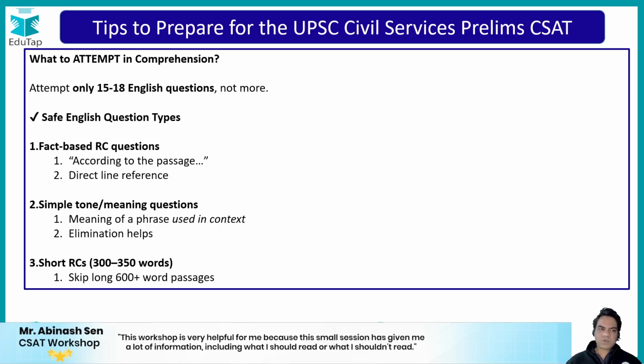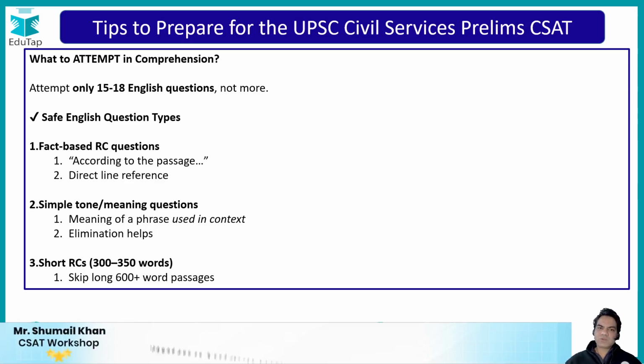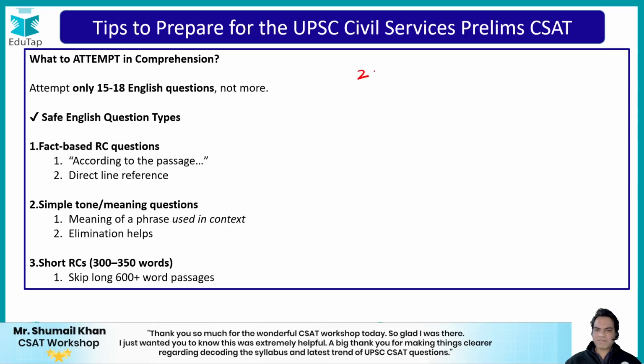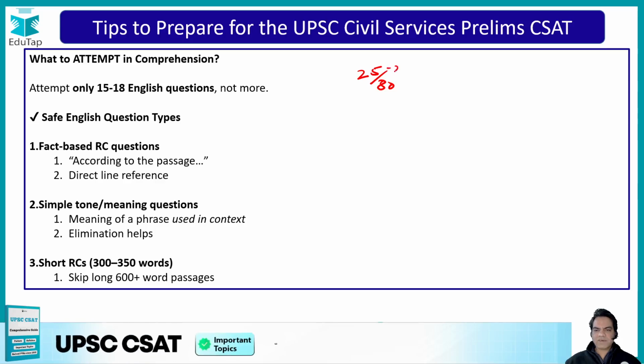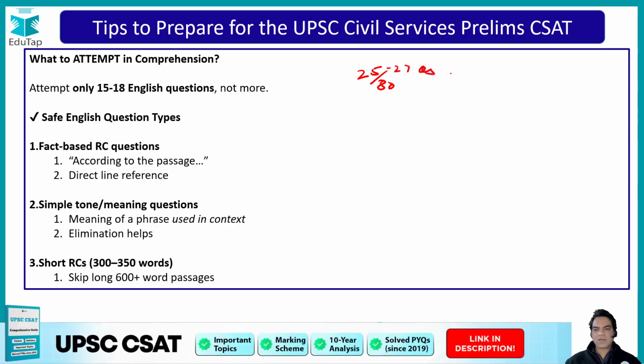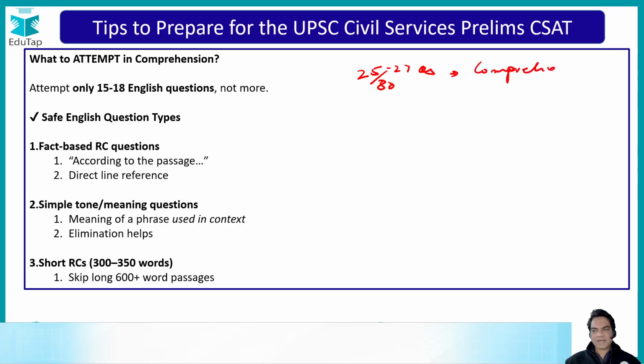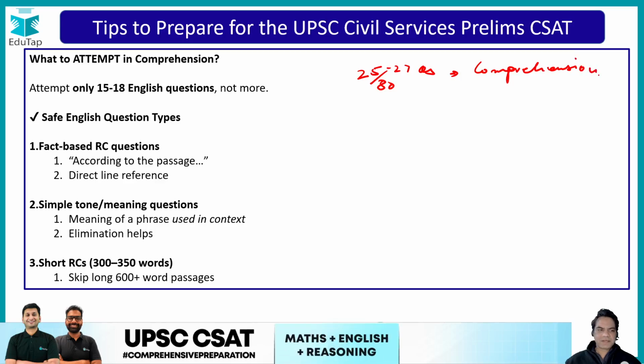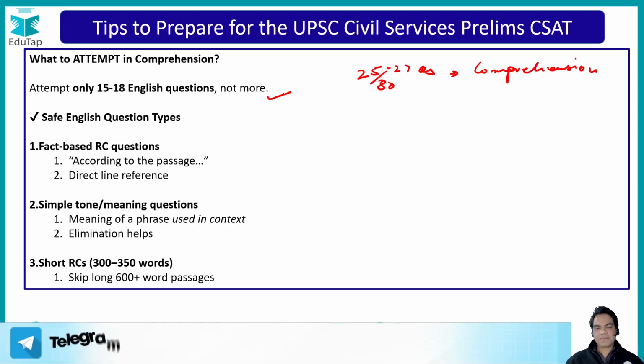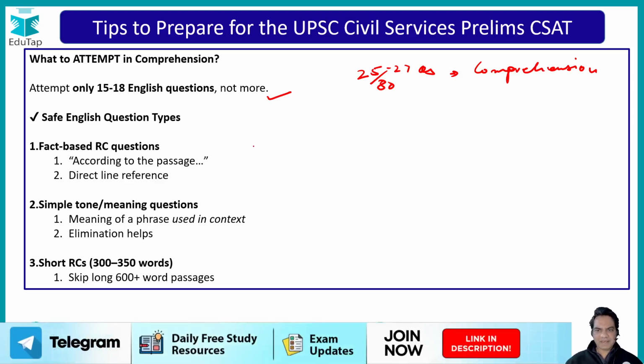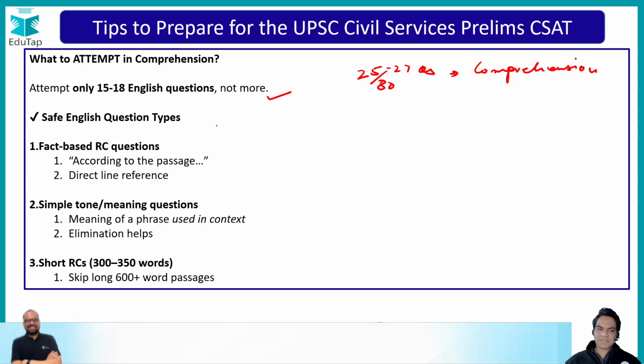So overall, guys, what you need to understand is what you need to attempt in comprehension. There are usually 25 to 26 questions, so I can say 25 to 27 questions, based on comprehension passages out of 80. So how many questions should you target in your comprehension part? Only target 15 to 18 questions which are directly based on facts that are given in the passage. Do not attempt statement based questions, guys.